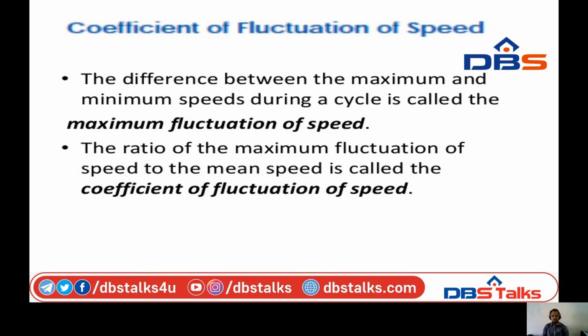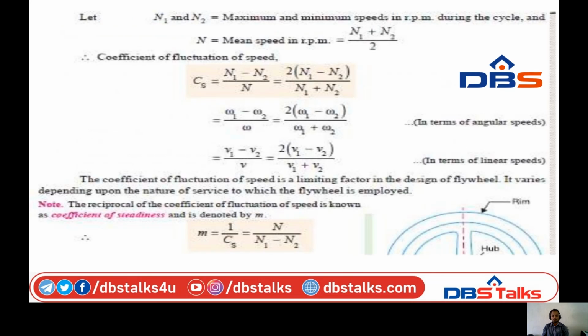For writing the formula, we take into account that the coefficient of fluctuation of speed is (N1 minus N2) by N, where N is the mean speed, N1 and N2 are the maximum and minimum speeds, and the mean speed N is (N1 plus N2) by 2. So writing the formula in terms of different speeds, that means rotational speed, angular speed and linear velocity: (N1 minus N2) by N, or 2 into (N1 minus N2) by (N1 plus N2).